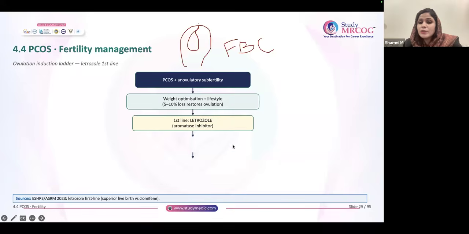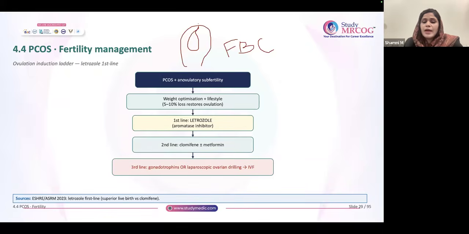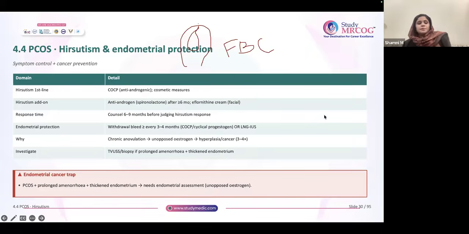And nowadays, as I told, letrozole is the first line. Second line is clomiphene, which you may use with or without metformin. And sometimes we can go for laparoscopic ovarian drilling or gonadotropins. Especially if there is clomiphene resistance, then you can use gonadotropins or laparoscopic ovarian drilling. Generally it is done for thin patients, laparoscopic ovarian drilling.